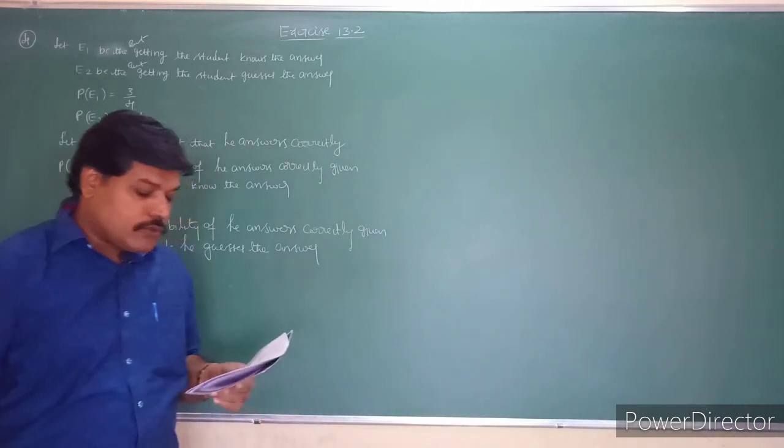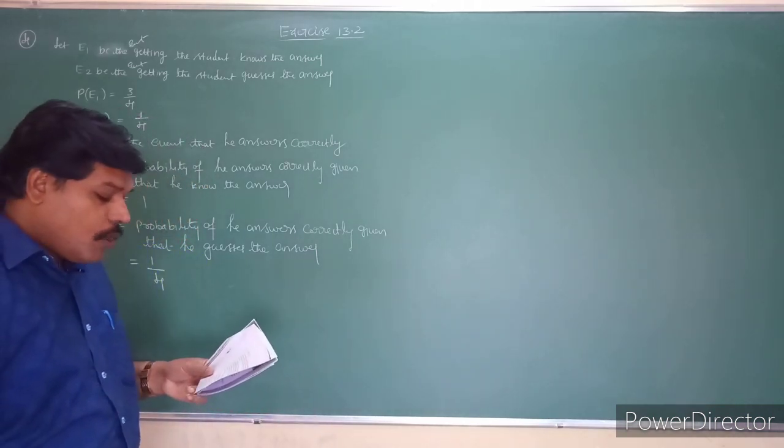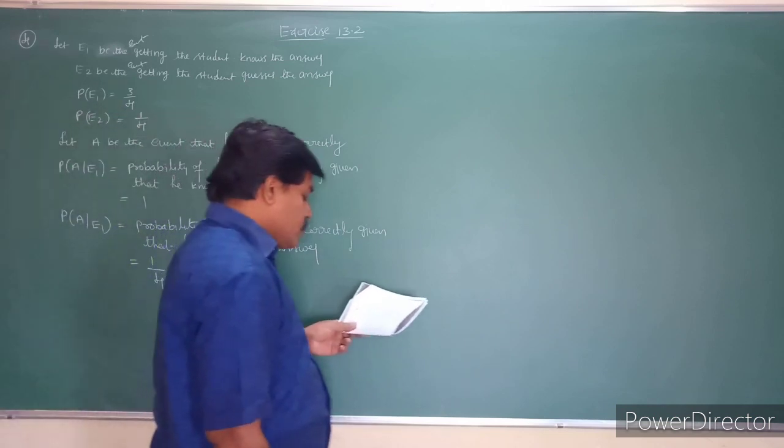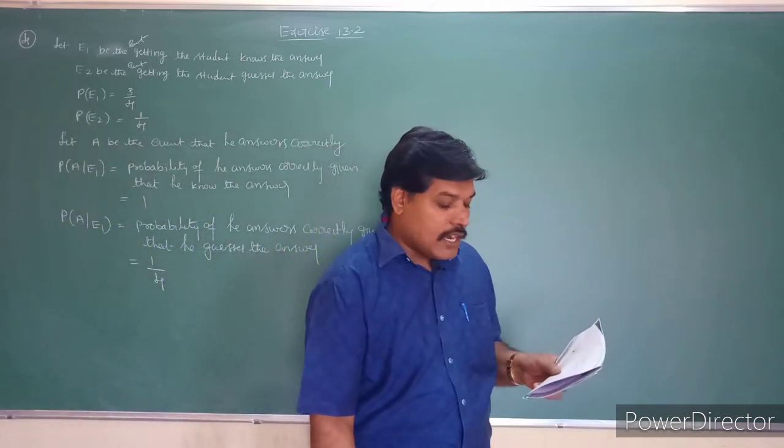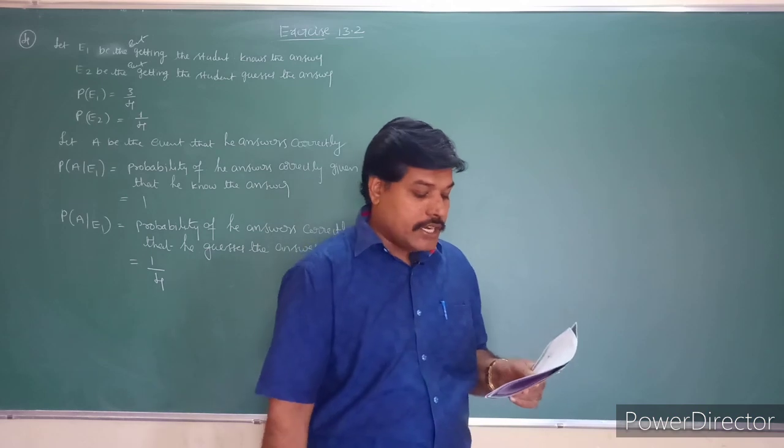So what is the question, students? What is the question is, what is the probability that the student knows the answer given that he answered it correctly.